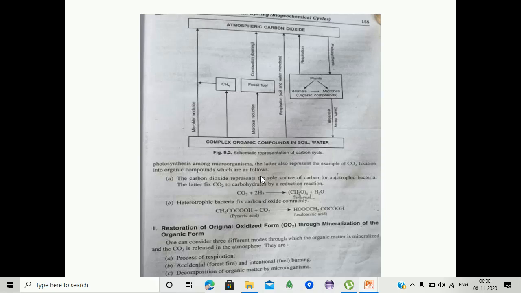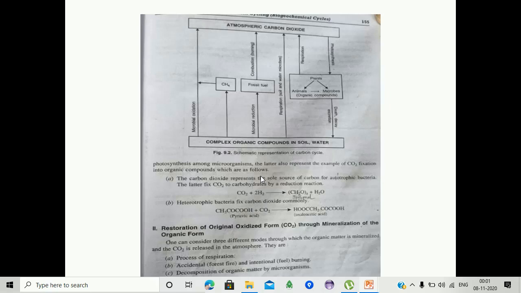They are, first, the process of respiration. After the photosynthetic process, the carbon material is consumed by the animals. They respire, and due to the respiratory process they release carbon dioxide into the atmosphere.